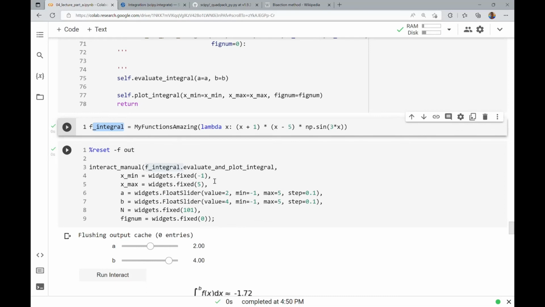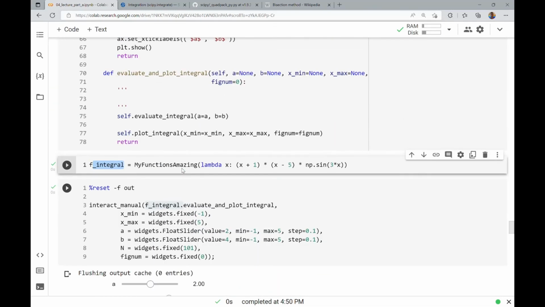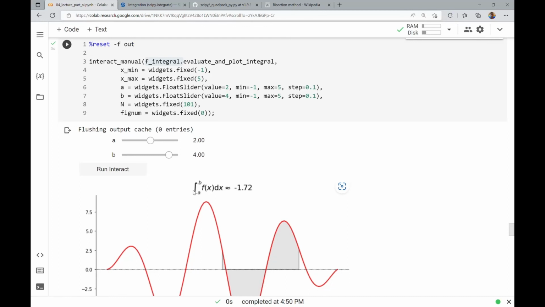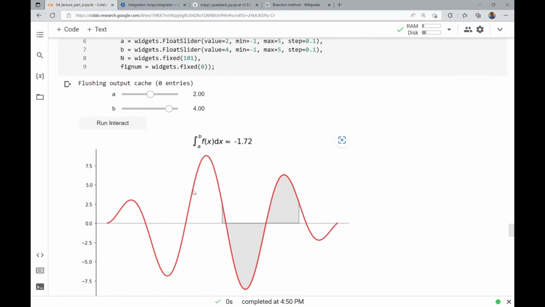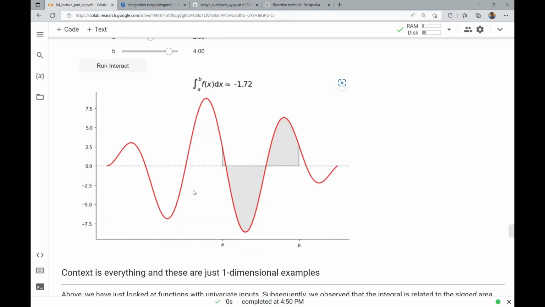You can start exploring potential roots of it. I mean, this function has lots of roots you might try to estimate. You could start just plotting it and getting an idea of where the roots are and how you want to estimate them and do the bisection algorithm. You could start playing with the evaluate and plot integral method of it and get fancy visualizations for it. It has all sorts of features in terms of method and data attributes that are really useful for you to play with that function in order to answer all sorts of different types of problems that might arise in the study of that function. So that's kind of it. That's the whole point of just creating that class.